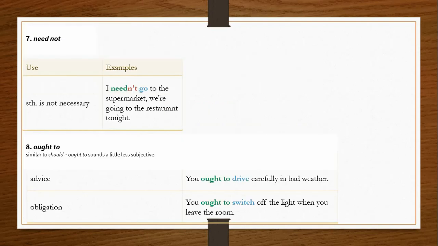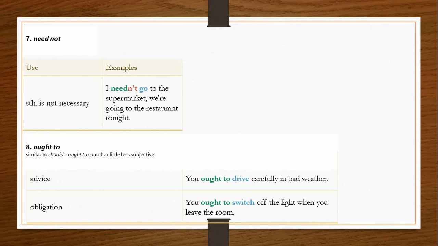Need not, again, expresses something that is not necessary. I need not go to the supermarket. We are going to the restaurant tonight. So it's not necessary; definitely we are not going to go to the supermarket. We are going to go to the restaurant tonight.